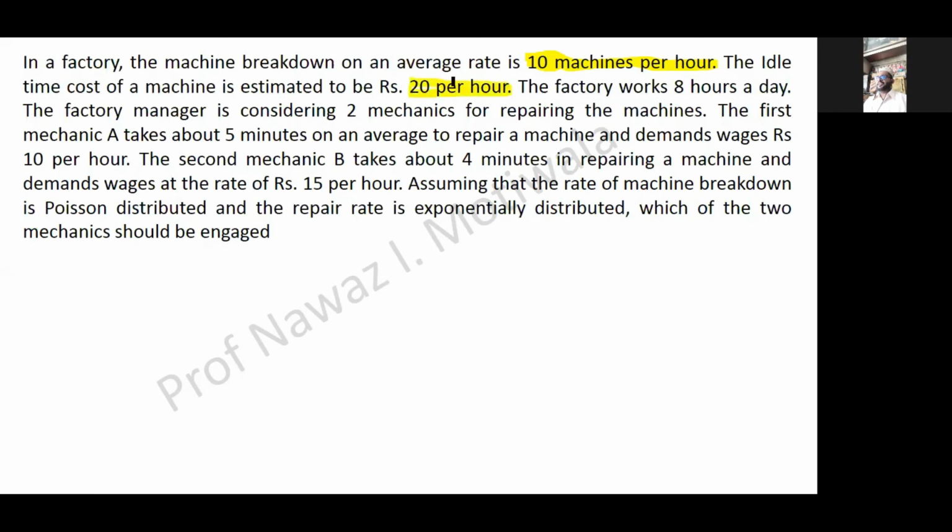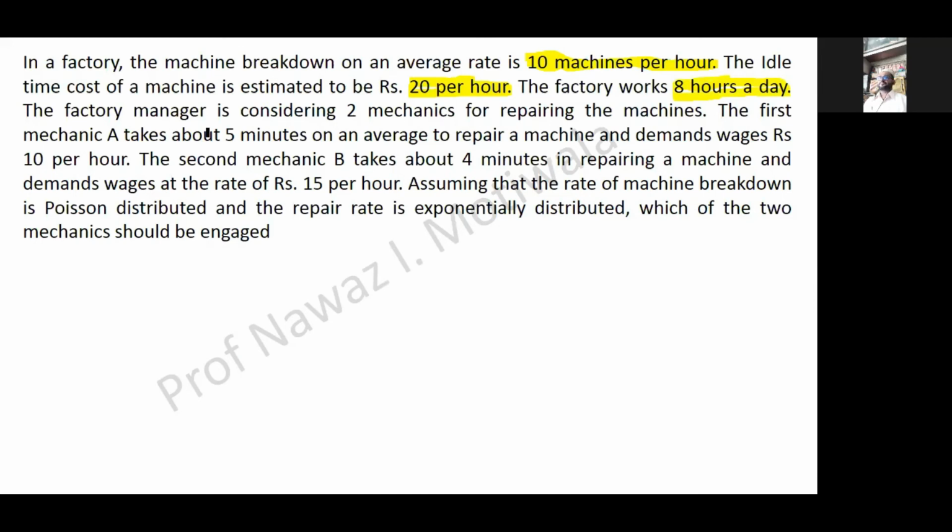This idle time means the loss that will occur because the machine is shut. See, the machine is shut, which means production has stopped. Production stopped means today's demand will not be met and it will be a loss to the company. So it is given that the idle time cost of the company is estimated to be 20 per hour. The factory works 8 hours a day. So it is not working 24 hours. It is only working for